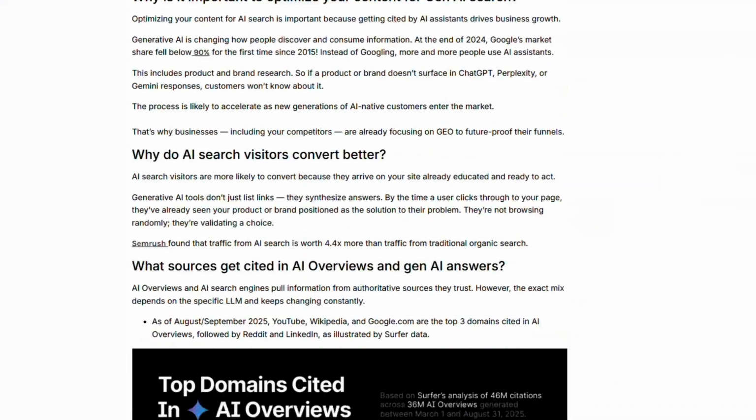AI systems are more likely to cite your content if you embed common reader questions in the text and structure your paragraphs or sections as answers. And we can do it by phrasing our subheadings as questions, by adding an FAQ section at the end of the article, or by including questions naturally in the section copy.